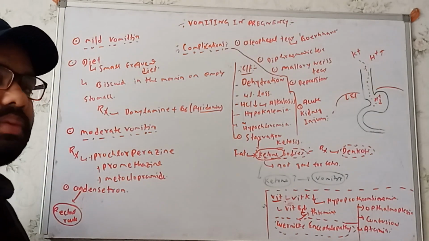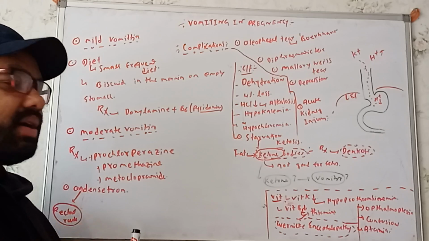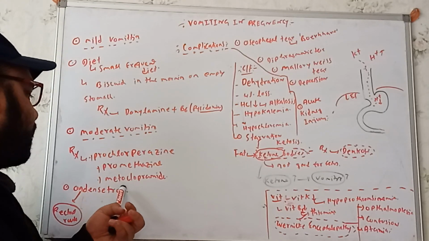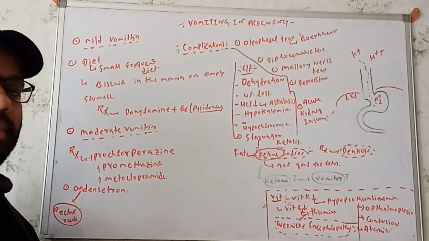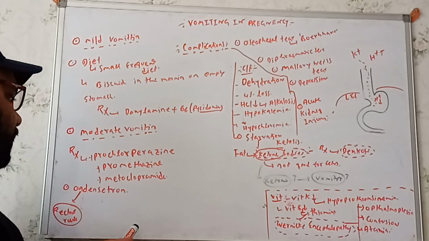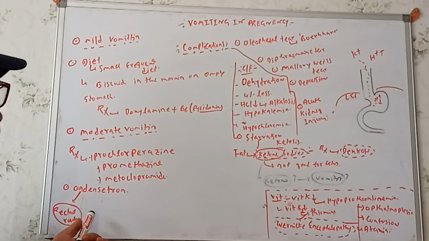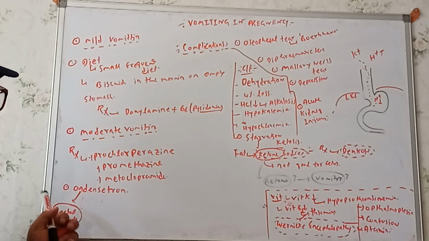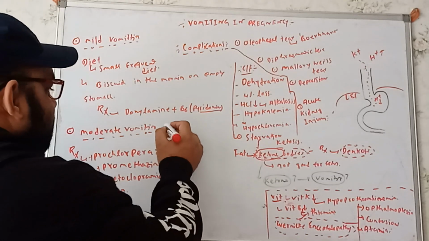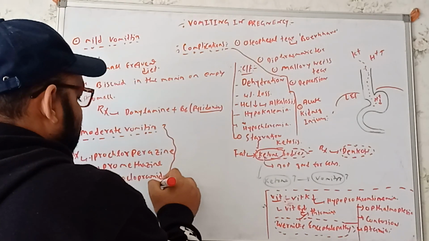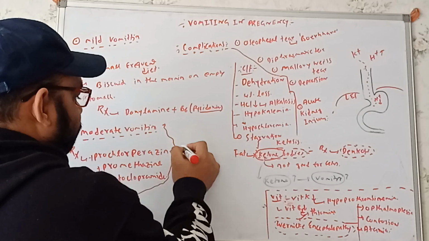So in terms of the moderate vomiting, what did I say? We have to go with the drugs. We can use prochlorperazine, promethazine, or metoclopramide, and ondansetron of course, sometimes through the rectal route as well. Now we'll go to the severe vomiting. In terms of the severe vomiting, what are the things we can use?